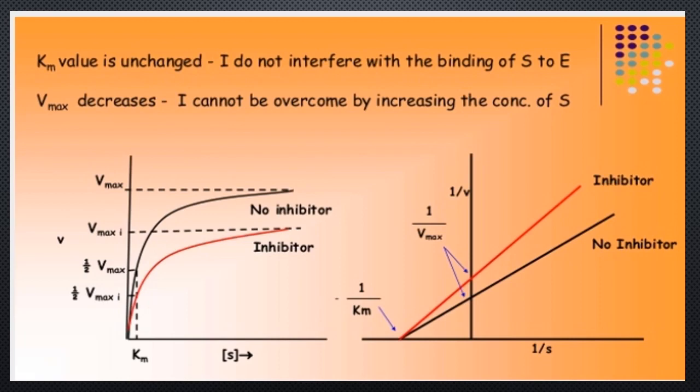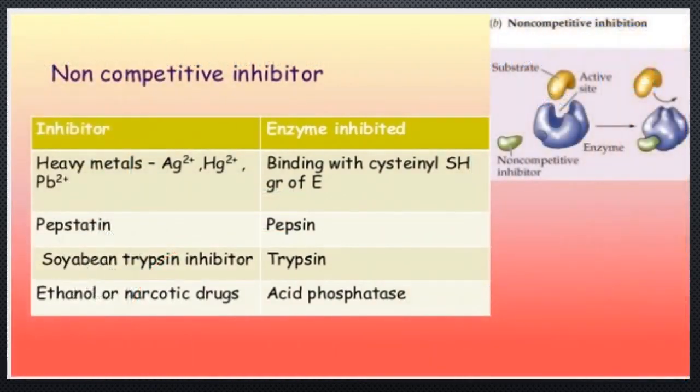Km is a constant, and the Km value is unchanged when the inhibitor does not interfere with the binding of substrate to the enzyme. Vmax decreases, and the inhibition cannot be overcome by increasing the concentration of substrate. Examples of non-competitive inhibitors are heavy metals like silver, mercury and lead, which can non-competitively inhibit the enzyme by binding with the cysteine sulfhydryl group of the enzyme.